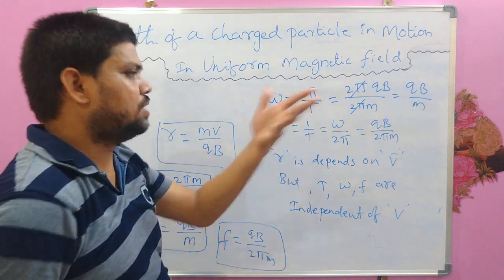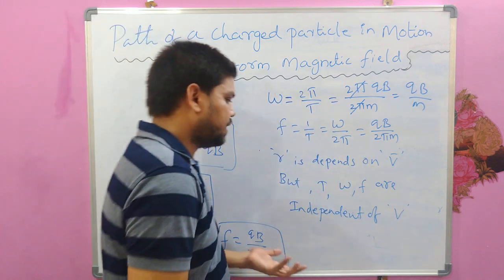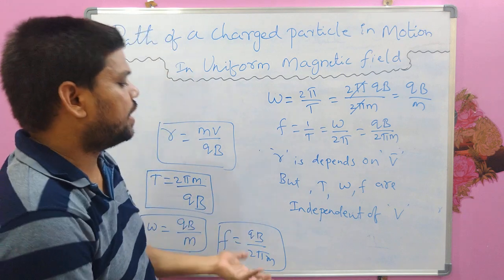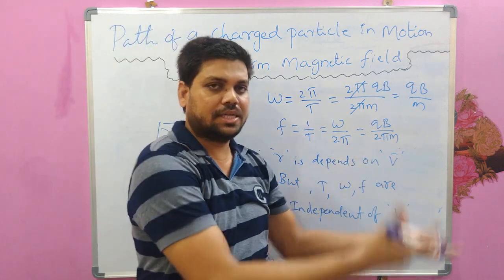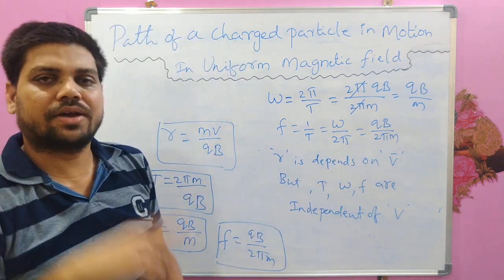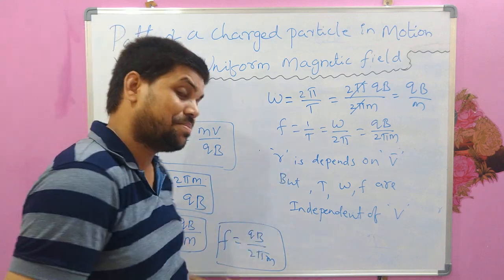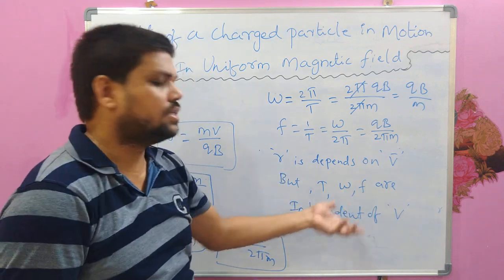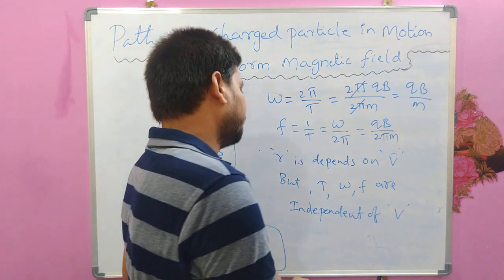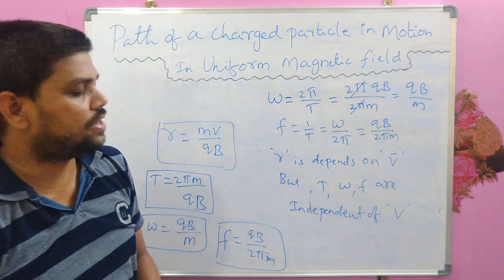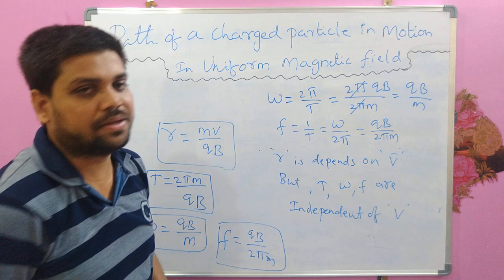It doesn't matter how much velocity the charged particle has. So every time it is tracing a circular path, the time taken for completing one cycle will be the same. This is very important in entrance examinations. T, omega, f are independent of v, but r depends on v.